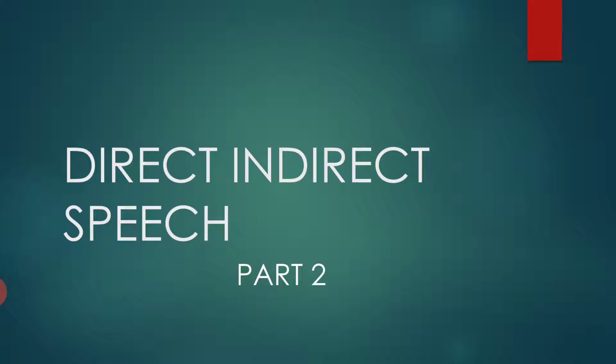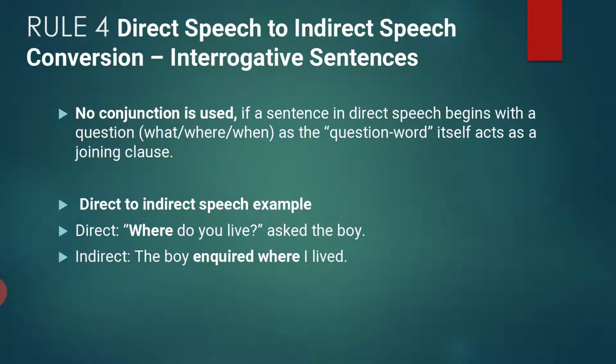Last part we have dealt with 3 rules. Today we are going to deal with rule number 4. Direct speech into indirect speech conversion: interrogative sentence. If you are dealing with the interrogative one, then how will you change it? No conjunction is used.